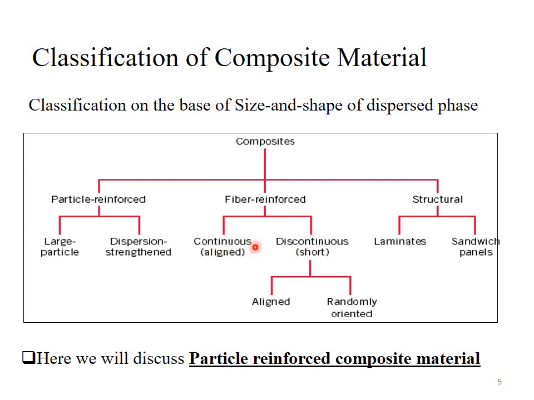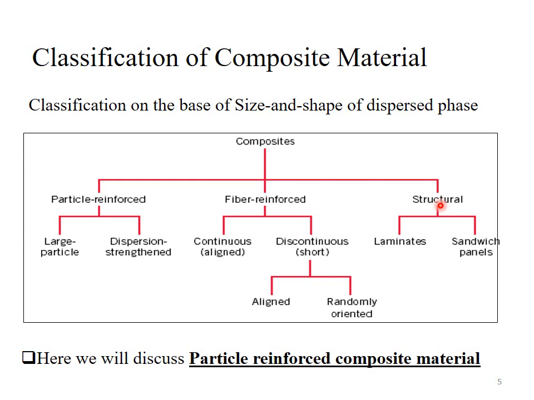This particle reinforced composite material is further classified into two subclasses. One is called large particle reinforced composite material and the other type is called dispersion strengthened particle reinforced composite material. The other type of composite material is fiber reinforced. The name again describes the properties of fiber reinforced. In this material, the reinforcing phase will be present in the form of fibers.